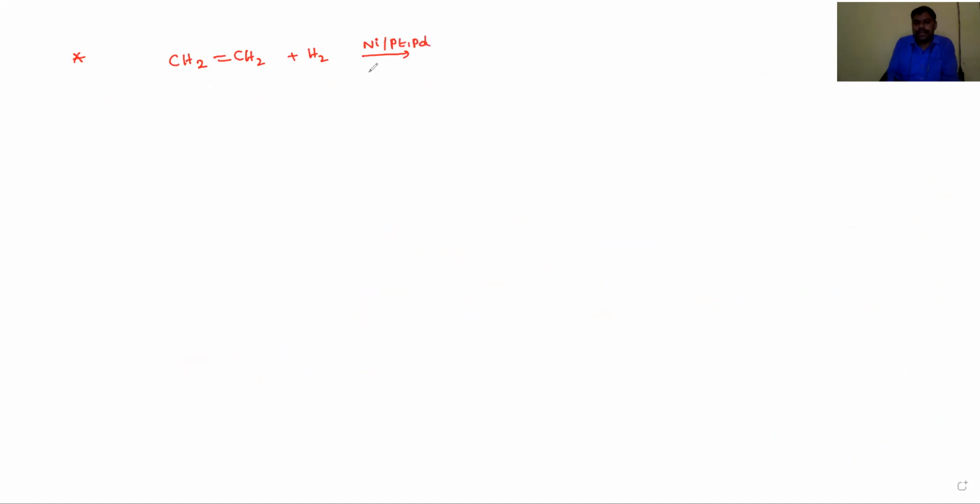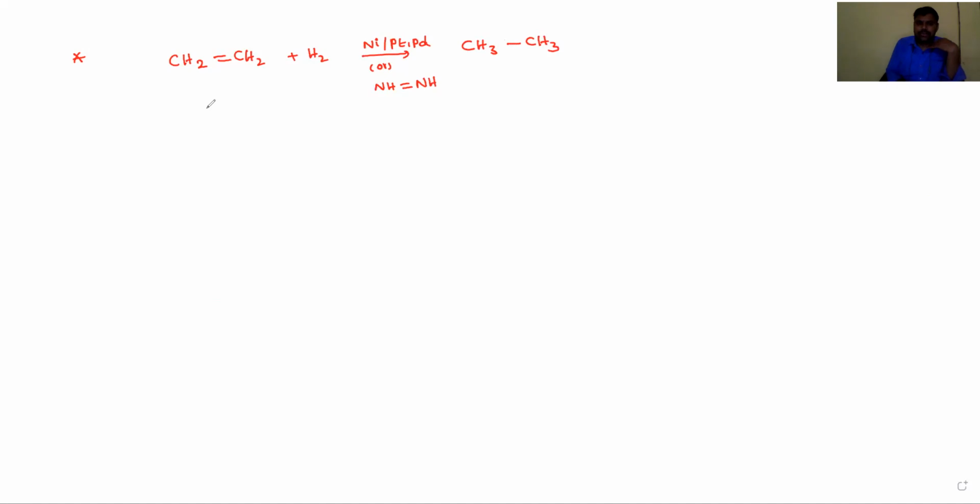Another important reagent is diimide, NH=NH, which we can also use. Then it produces CH3-CH3, an alkane.